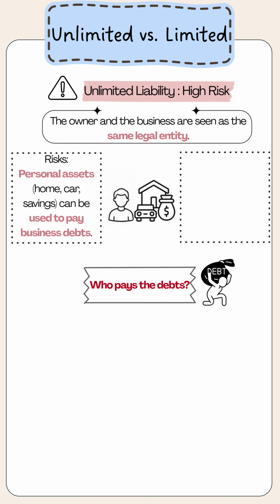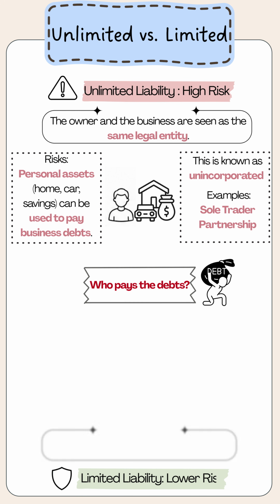Risks: personal assets, home, car, savings can be used to pay business debt. This is known as unincorporated. Examples: sole trader, partnership.